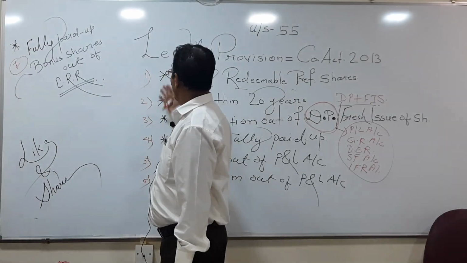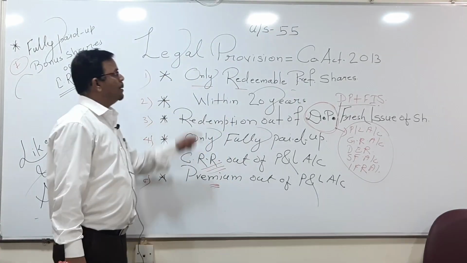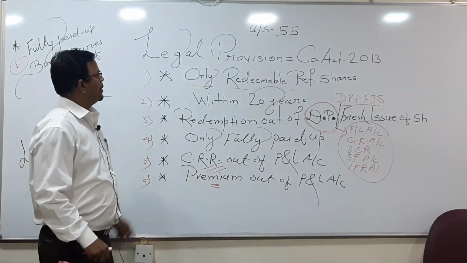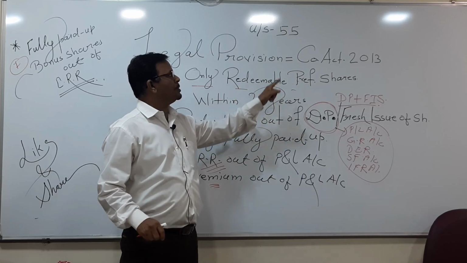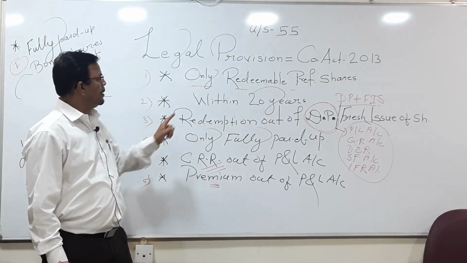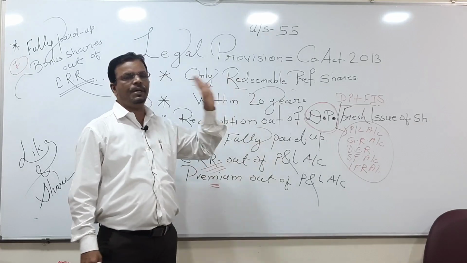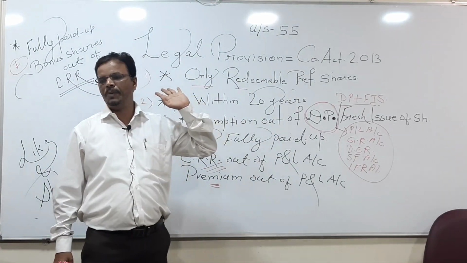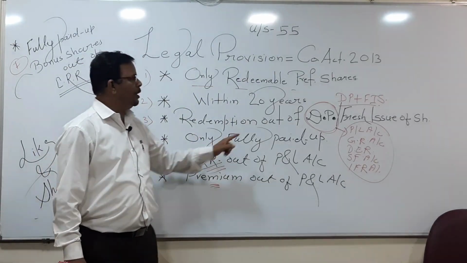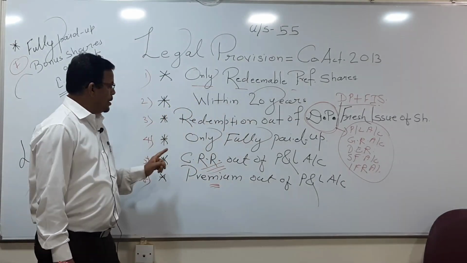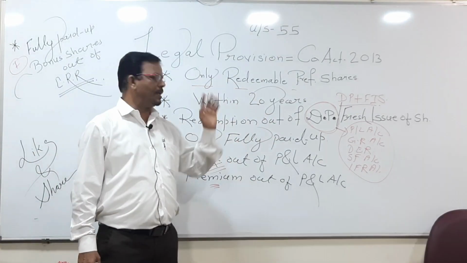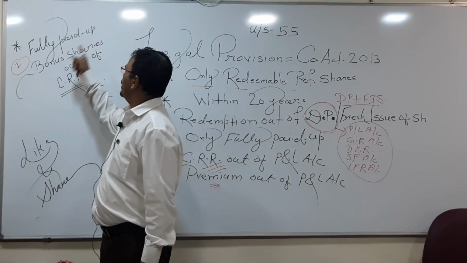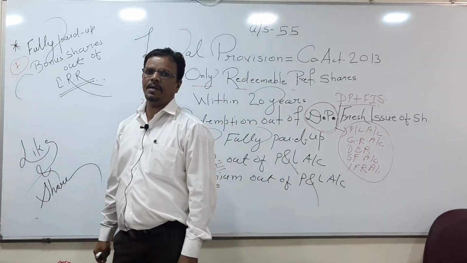So these are the very important legal provisions for the redemption of preference shares. Let's revise one by one once again. First, only redeemable preference shares shall be issued by the company. Second, all the amounts are going to be refunded within 20 years. Third, redemption out of divisible profit or fresh issue of shares. Fourth, only fully paid up shares. Then CRR out of profit and loss account and premium out of profit and loss account, and last, fully paid up bonus shares out of CRR.